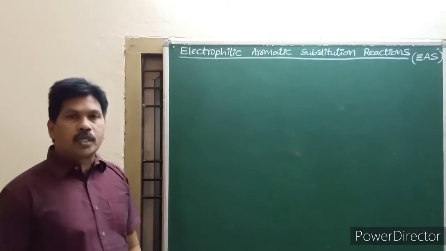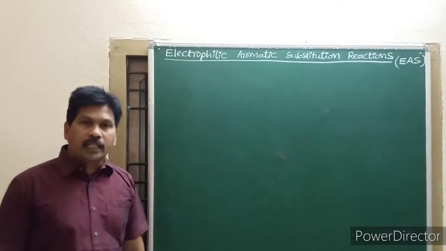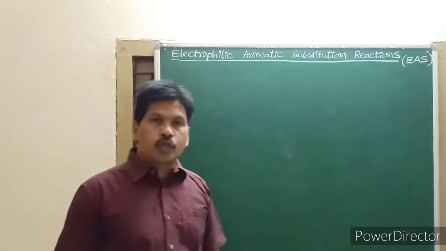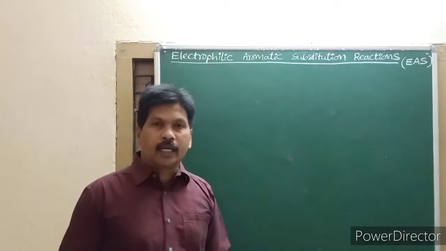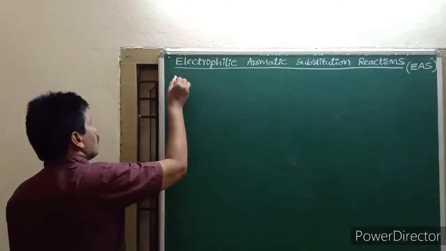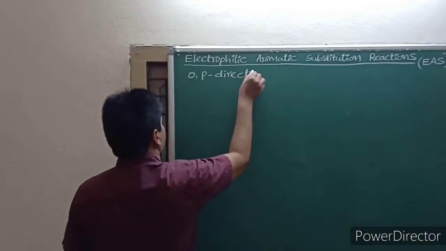Electron releasing groups are ortho-para directors and activating groups, because they show positive inductive effect and mesomeric effect.